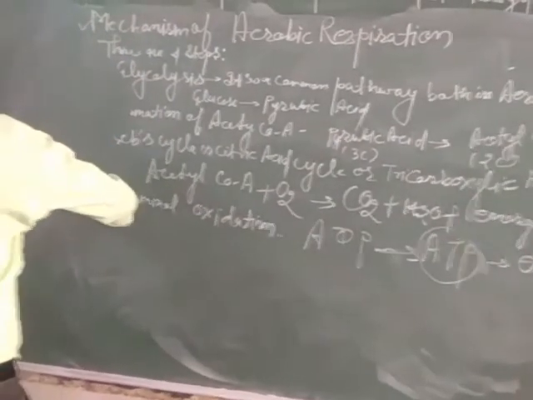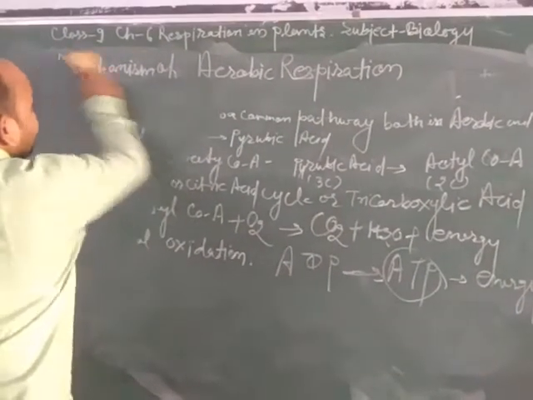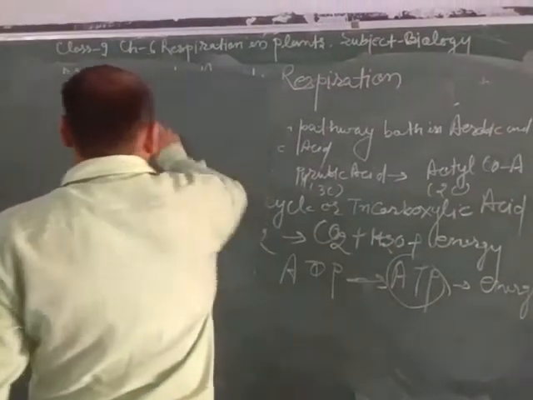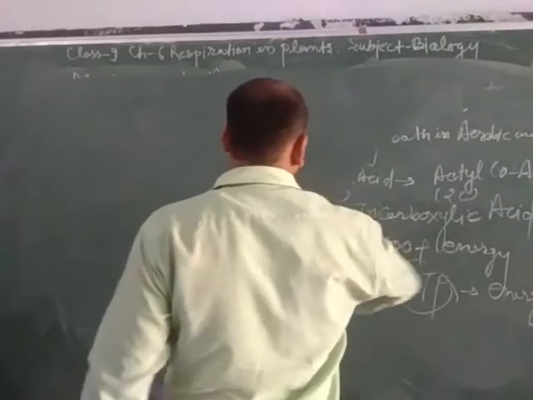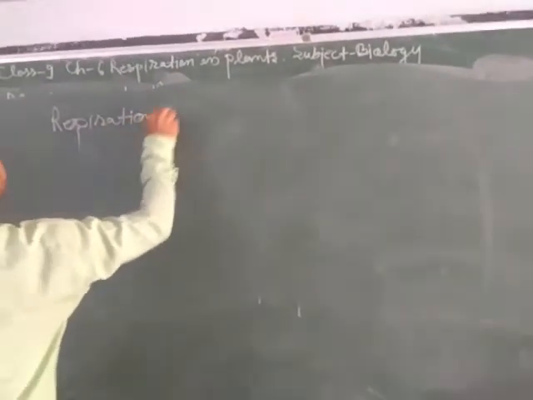Now we will discuss the similarity and difference between respiration and photosynthesis. As we know, respiration is a catabolic process, but photosynthesis is an anabolic process. In this process, formation of new products will take place. Here is respiration, and the second portion is photosynthesis.